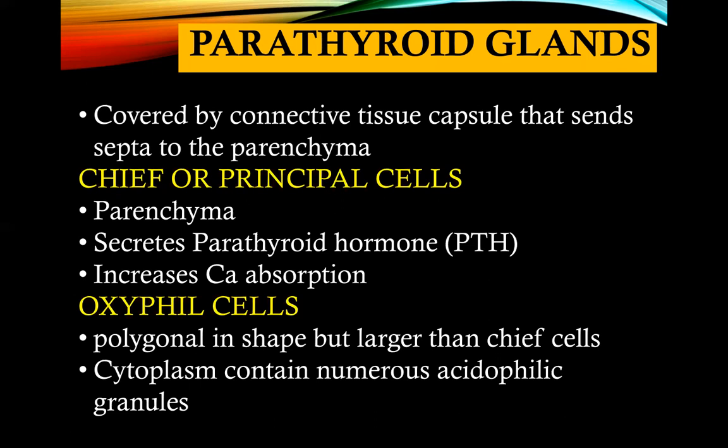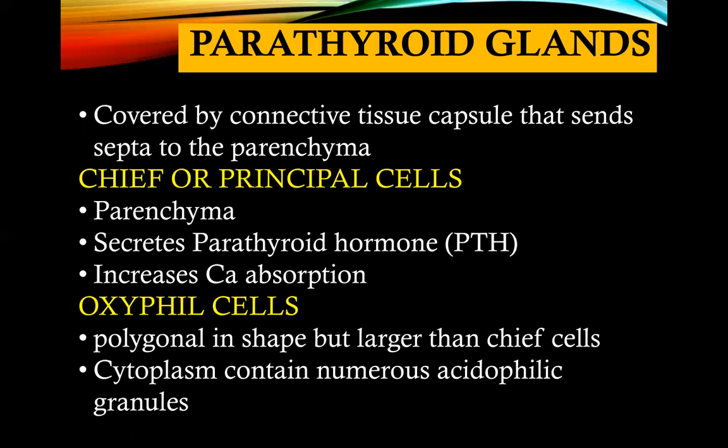Again, calcitonin is produced by the parafollicular cells in the thyroid gland, decreasing its calcium concentration. Whereas here in the parathyroid gland, we have the chief or principal cells secreting the parathyroid hormone, which in turn increases calcium absorption. What does that mean? You have an increased calcium concentration in your blood. What are the other cells?